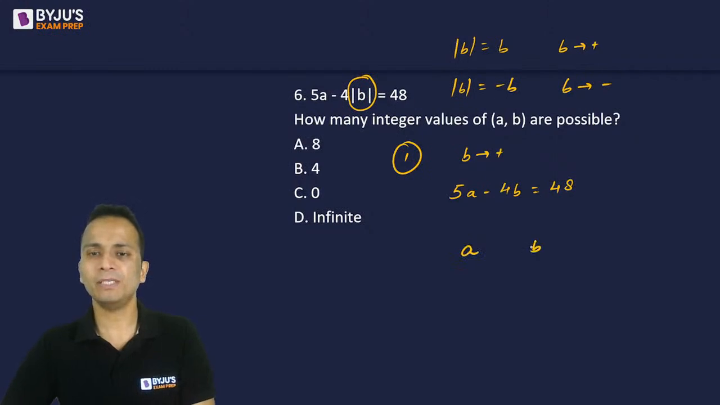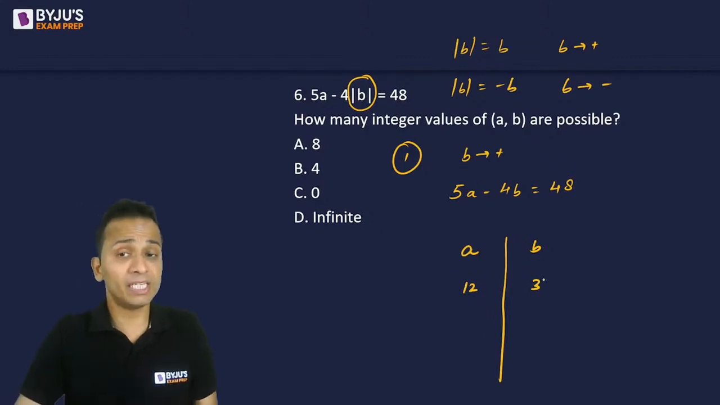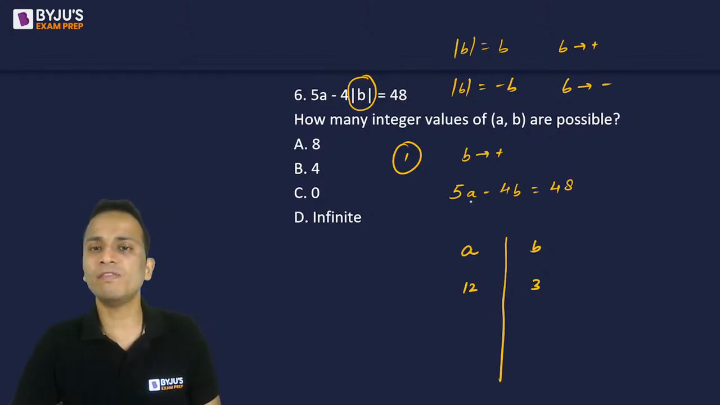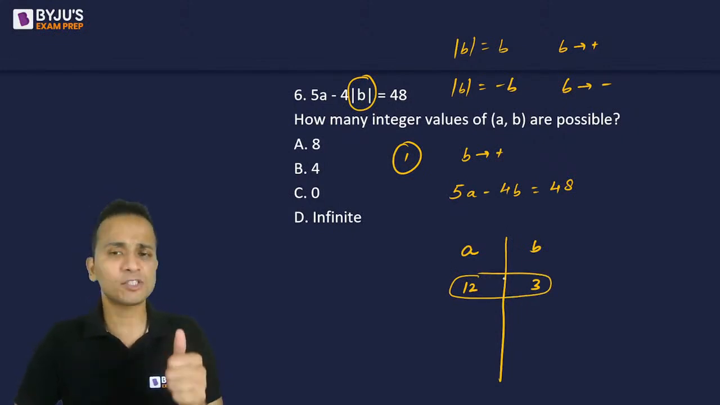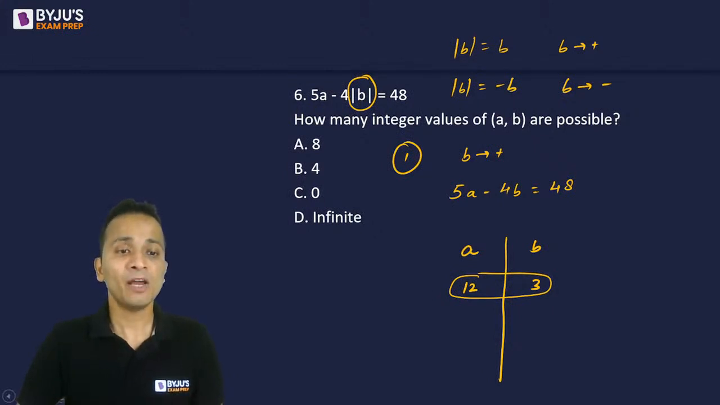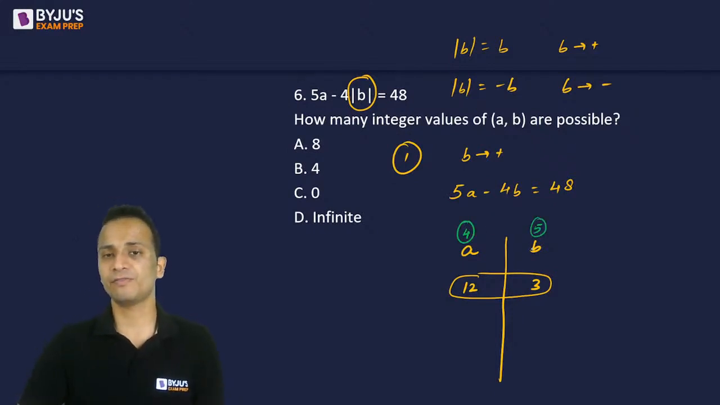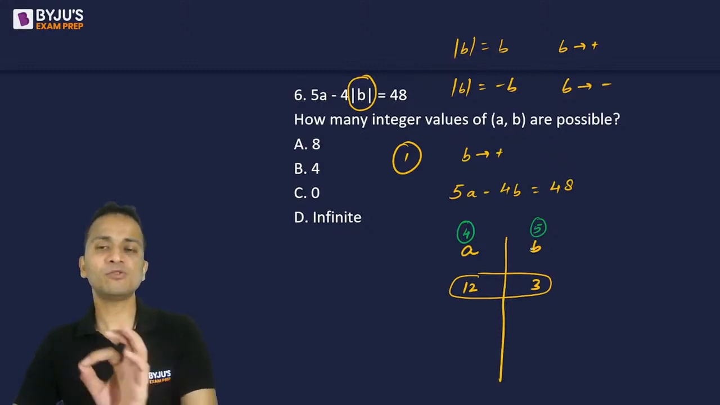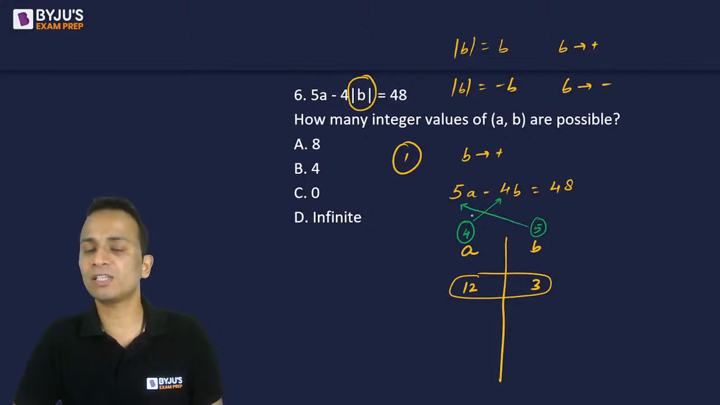Okay, so a and b. By hit and trial, I can see that if a is 12 and b is 3, then 5 into 12 is 60, minus 4 into 3 is 12, so 60 minus 12 is 48. This is one of the solutions of this equation. Now using the logic of special equations, whenever the value of a increases by 4, that is the coefficient of b, the value of b will increase by 5, that is the coefficient of a.